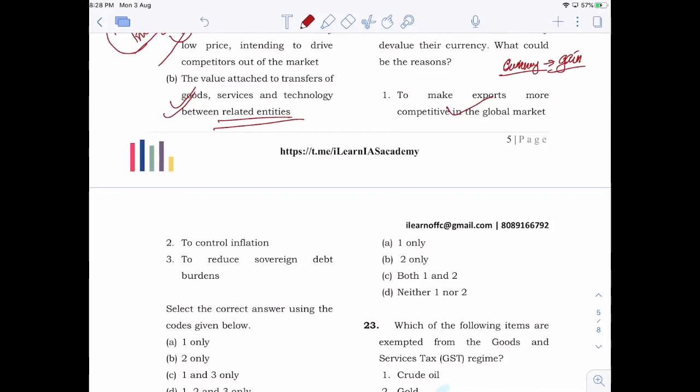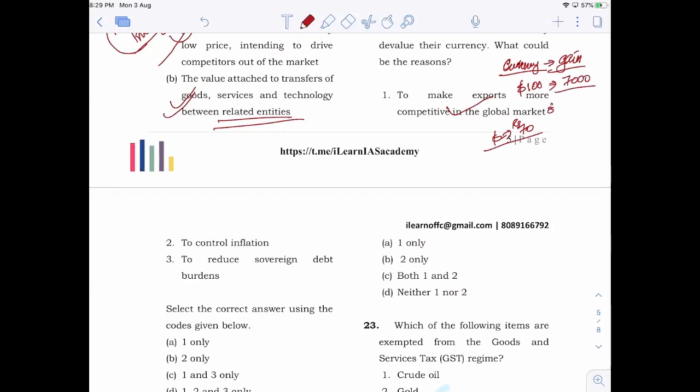When the currency is devalued, in international trade a person or a company will be selling a product in dollars, mostly. Suppose they are pricing their product at $100. Earlier, when the currency was not devalued, suppose $1 is equal to 70 rupees, they get 7,000 rupees.